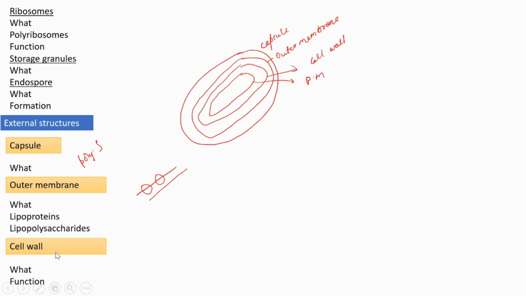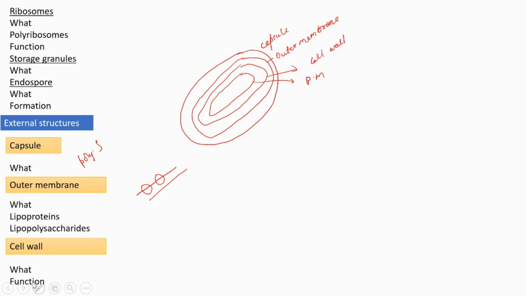Next is the cell wall. What is the cell wall? A cell wall is semi-rigid. It is not that rigid. What is its purpose? That I will tell you later. It is a non-cellulosic wall seen outside the plasma membrane. And what's the function?